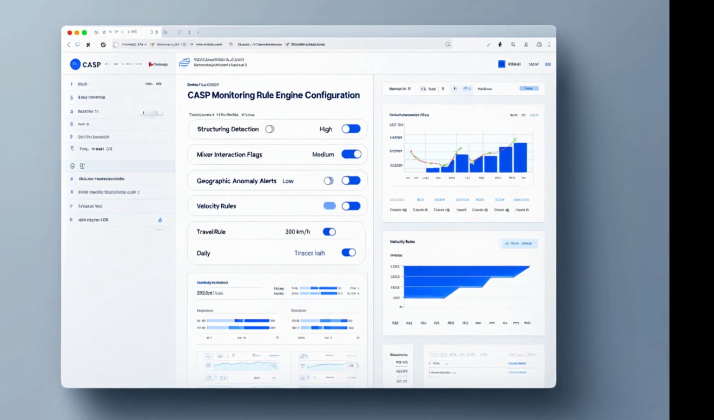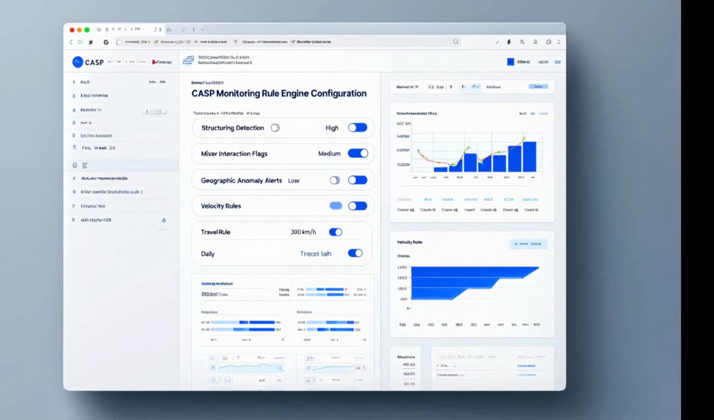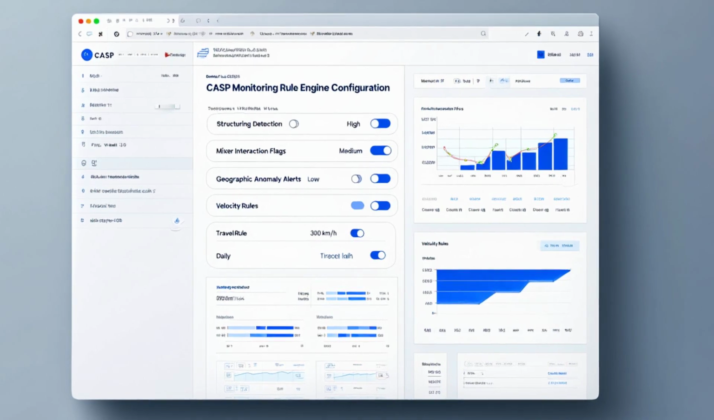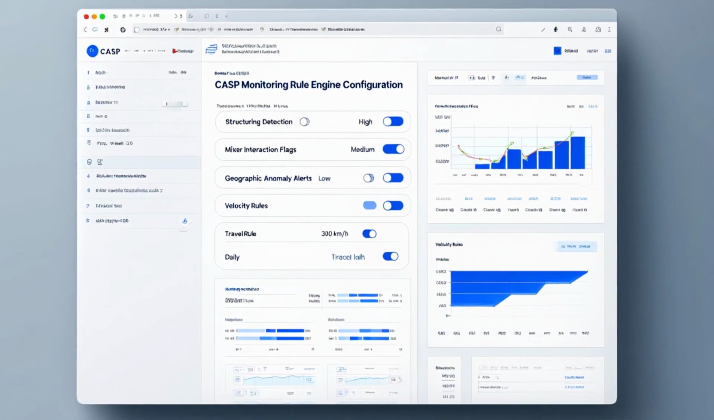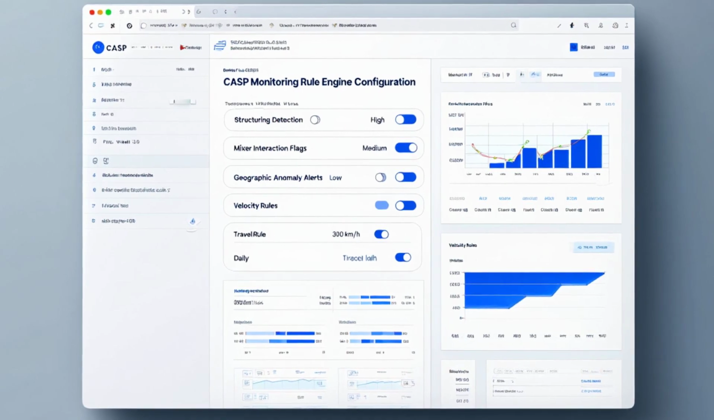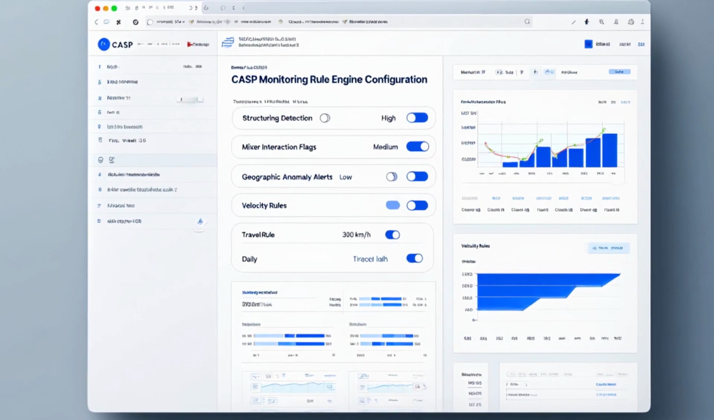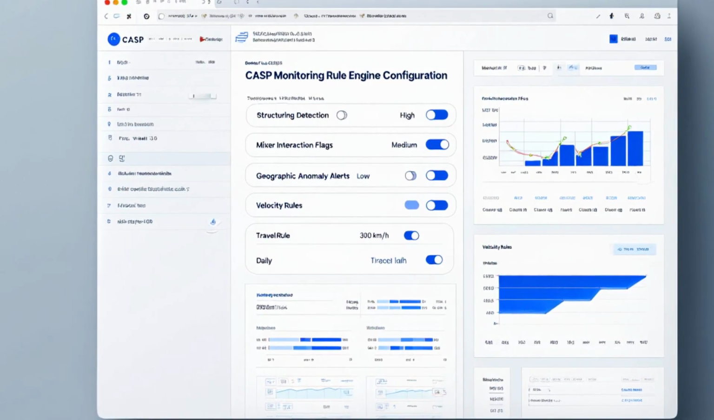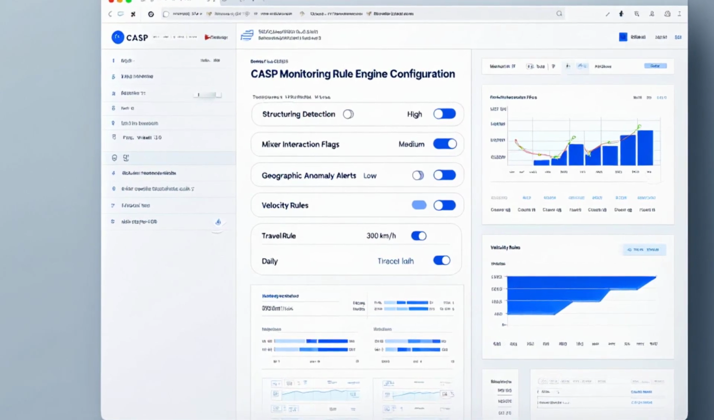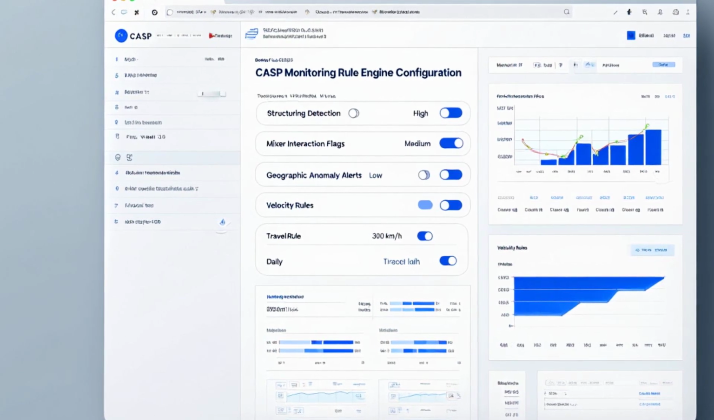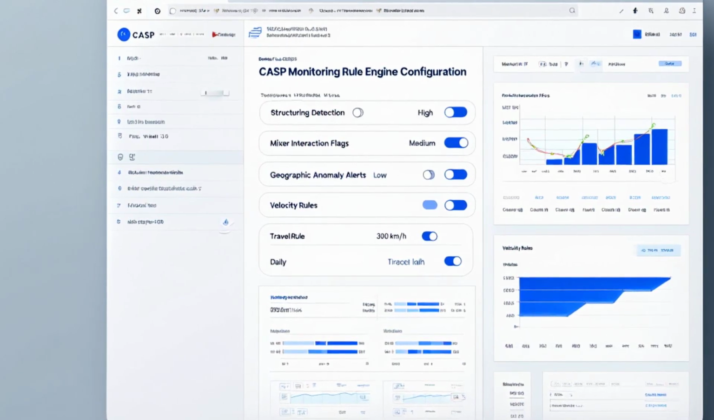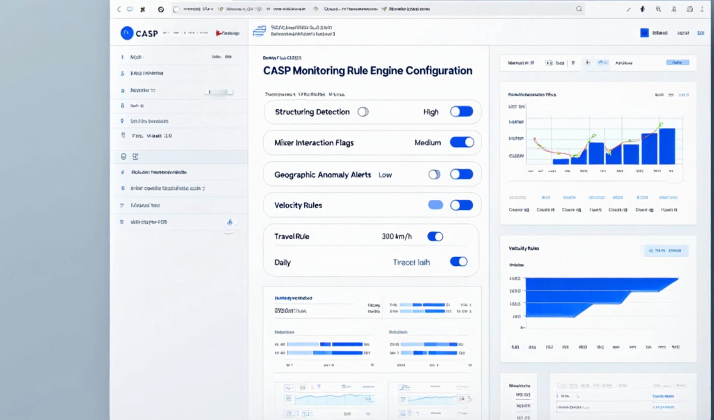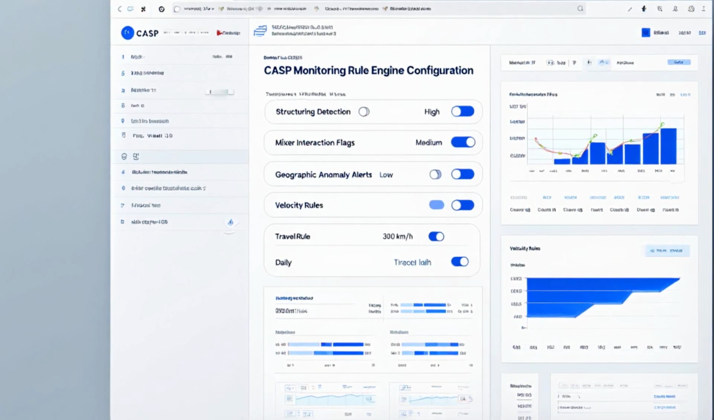A MiCA-compliant transaction monitoring rule engine for a CASP must include at minimum structuring detection, transactions just below reporting thresholds across multiple accounts or time periods, mixer interaction flags, transactions linked on-chain to known mixing protocols, geographic anomaly alerts, activity from IP addresses or wallet addresses associated with high-risk jurisdictions that differ from the customer's stated location, velocity rules, transaction frequency or volume inconsistent with the customer's risk profile, and travel rule mismatch alerts, incoming transfers where originator data does not match the platform's customer record.